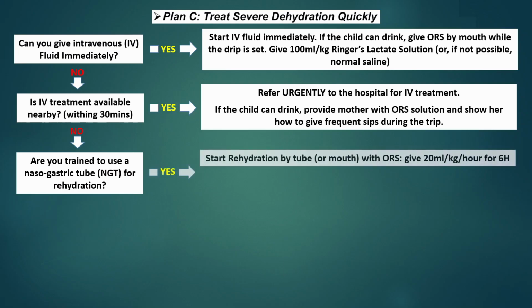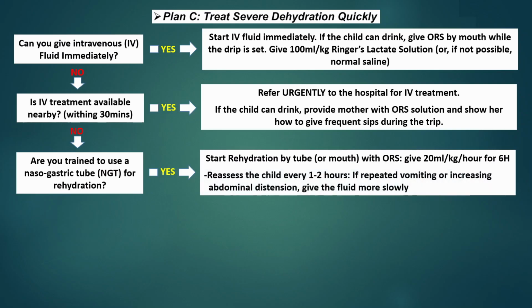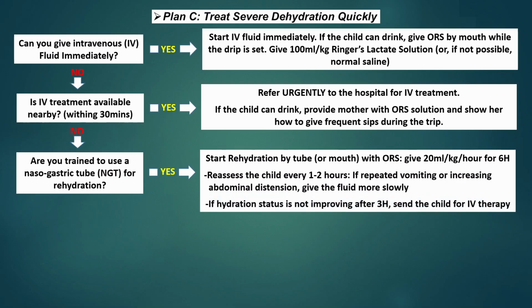If yes, then start rehydration by tube or mouth with Orsol, give 20 ml per kilogram per hour for 6 hours. Reassess the child every 1 to 2 hours. If repeated vomiting or increasing abdominal distension, give the fluid more slowly. If hydration status is not improving after 3 hours, send the child for IV therapy.